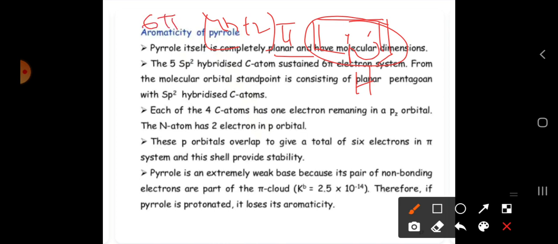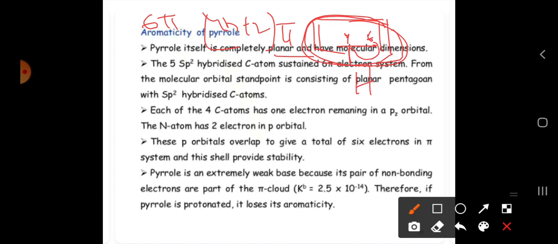We have only 4 electrons. Then how will it follow Huckel's rule? According to you, it is not following Huckel's rule. But here, it is going to follow Huckel's rule. How? The lone pair of electrons present on the nitrogen atom also participates in the bond formation. Because of that reason, it is going to obey Huckel's rule. Total 2 double bonds give 4 electrons, and these 2 electrons from nitrogen make 6 pi electrons.